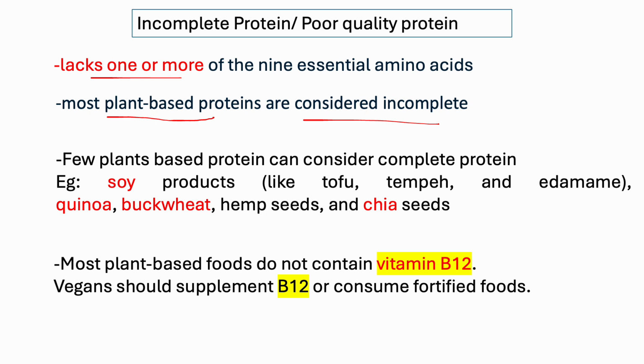But of course there are a few plant protein sources that can be considered high quality protein, like soy products, quinoa, buckwheat, hemp seed, or chia seed. Most importantly, plant-based foods don't contain enough vitamin B12. So vegans must take a B12 supplement, to fortify their foods. Thank you very much.